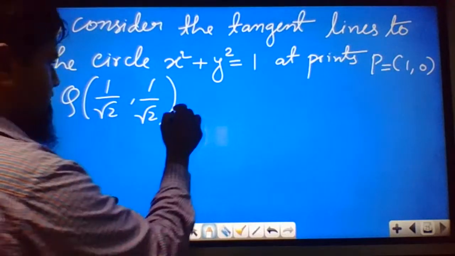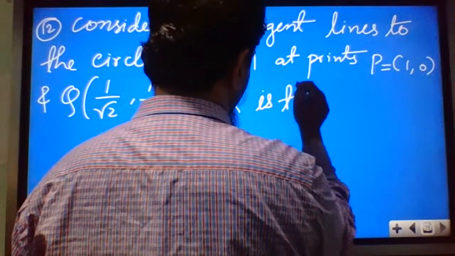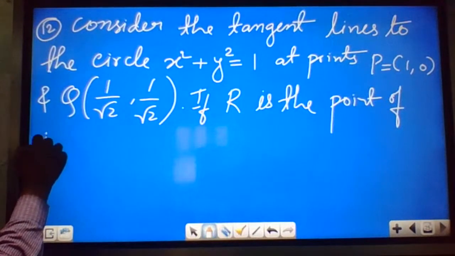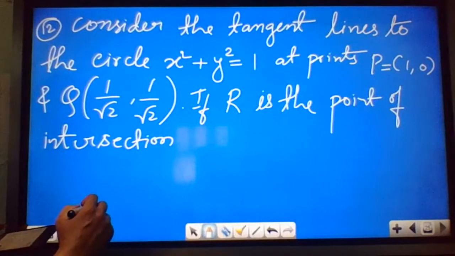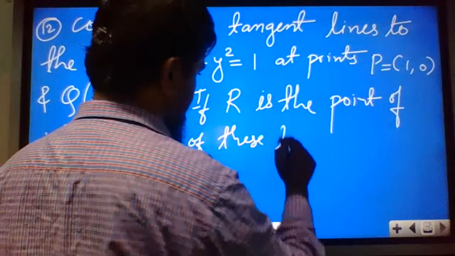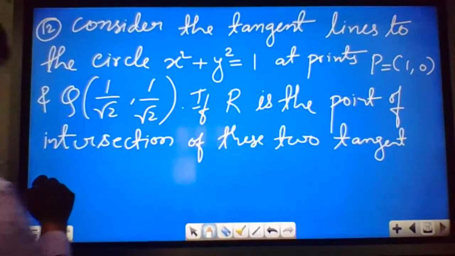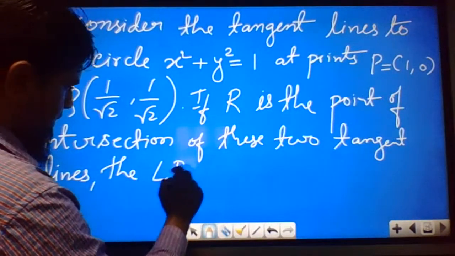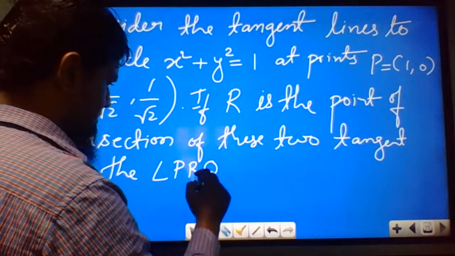If R is the point of intersection of these two tangent lines, then angle PRQ they are asking.